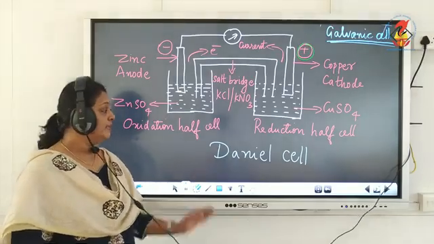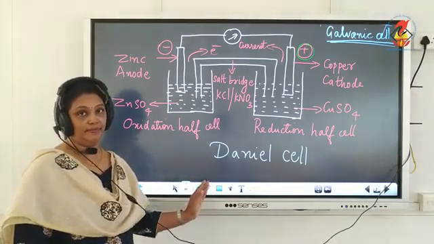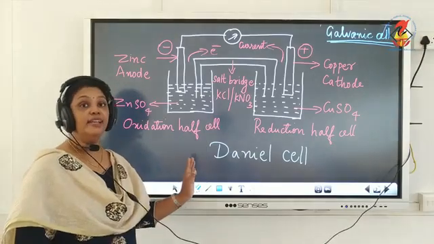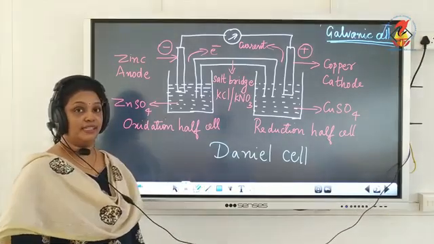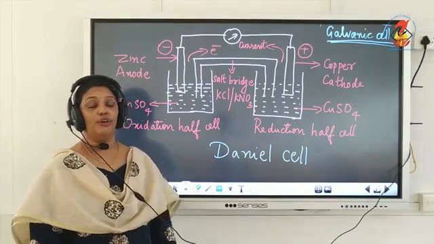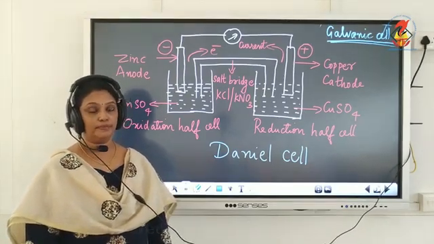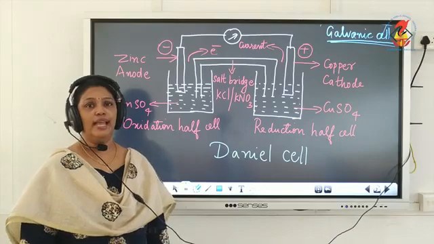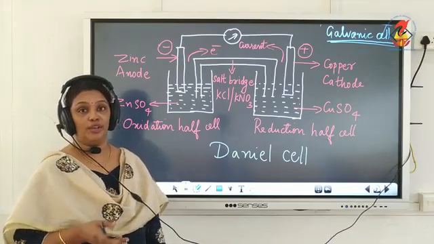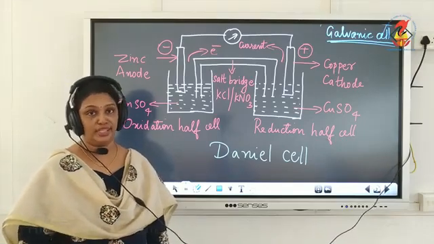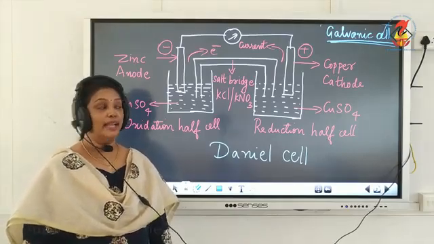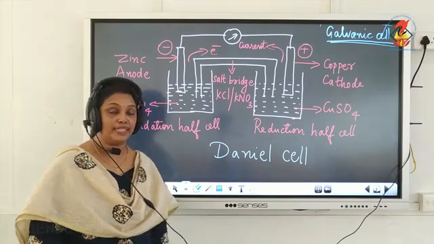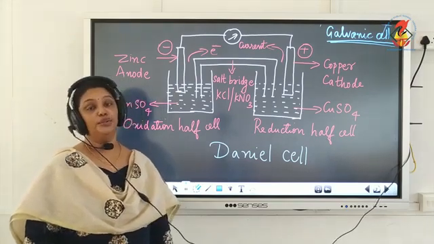And I told you this is a Daniell cell. This electrochemical cell represents a Daniell cell. Now, first let me discuss the function of the salt bridge. The salt bridge helps in the movement of ions between the two solutions without mixing of the solutions, and it also helps to maintain electrical neutrality.